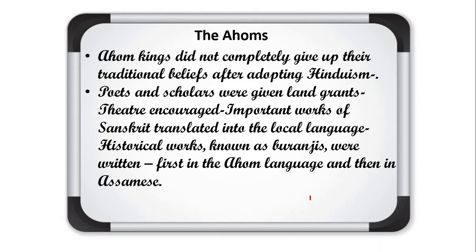I told you that they came from Myanmar and settled in the northeastern part, in the area of Assam. The historical records which give information about the Ahom are known as Buranjis, and they were written in the Assamese language.